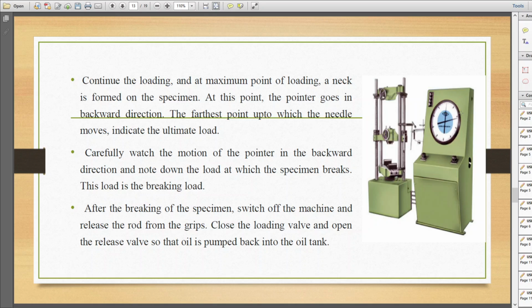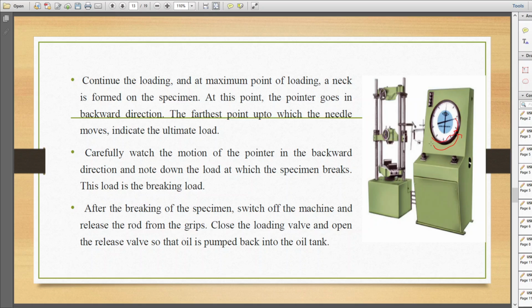Once it reaches the yield point, when this needle becomes stationary for a while, we will note the yield load. Then again we will continue the loading. What will happen? The needle moves on up to a particular point, and then the needle or pointer will move in the opposite direction. That is, at this point the load becomes maximum. That is, the maximum load the material can withstand.